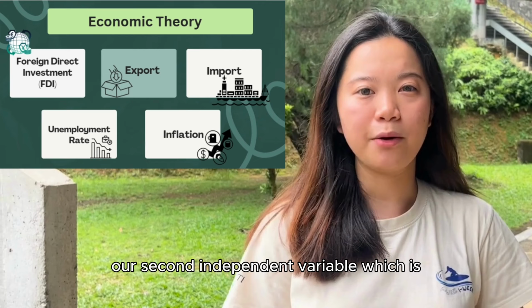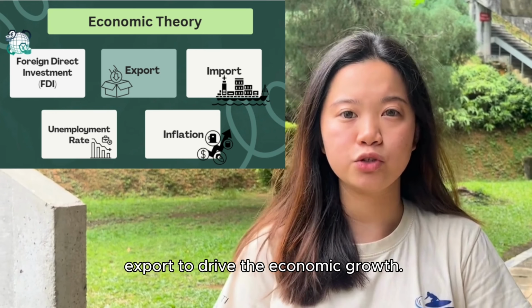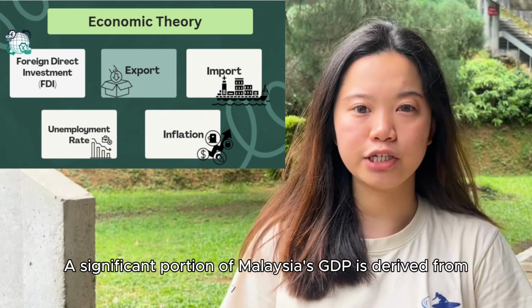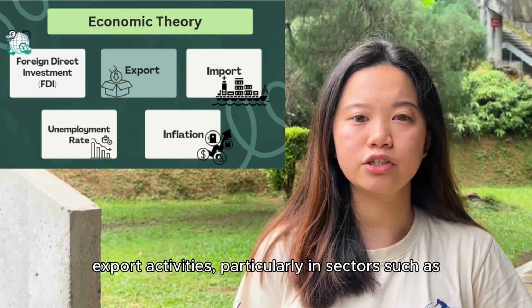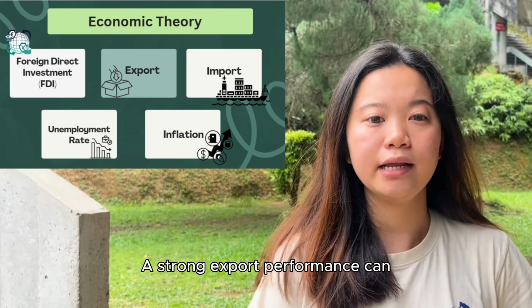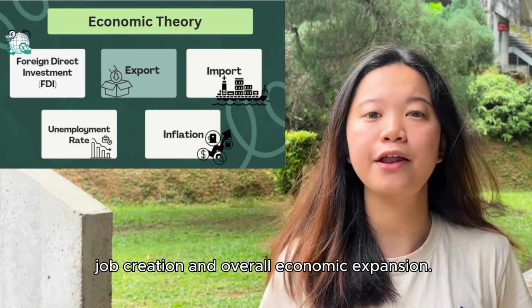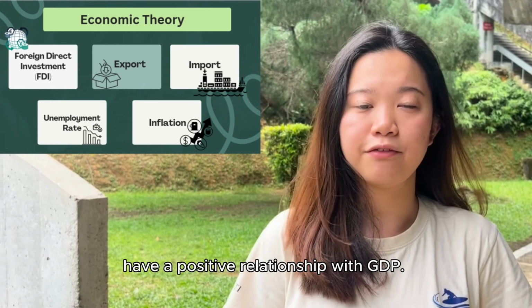Next, we would like to explore our second independent variable, which is export with GDP. Malaysia relies heavily on export to drive economic growth. A significant portion of Malaysia's GDP is derived from export activity, particularly in sectors such as electronics, palm oil, and natural resources. A strong export performance can lead to increased production, job creation, and overall economic expansion. In macroeconomic theory, we assume that export has a positive relationship.